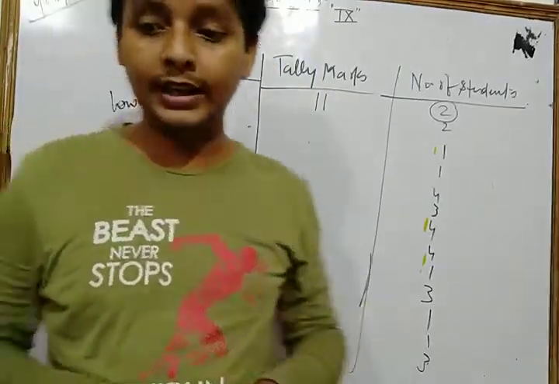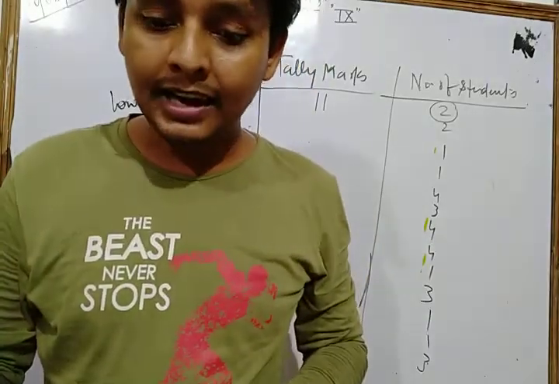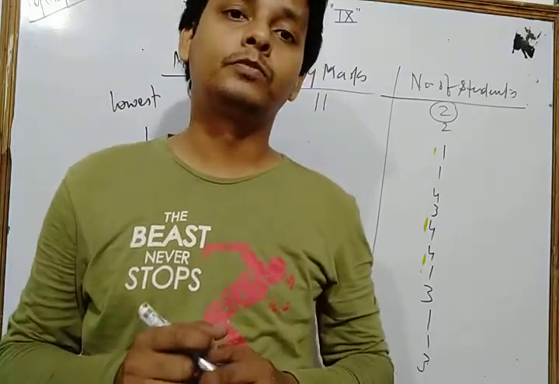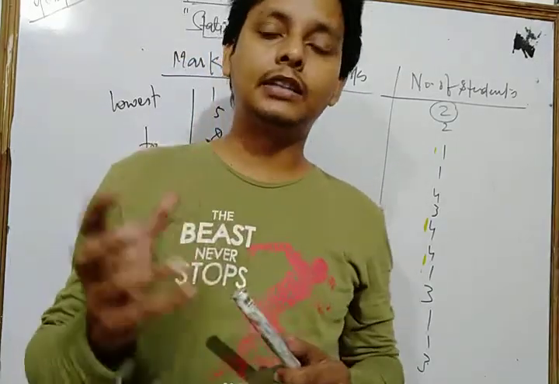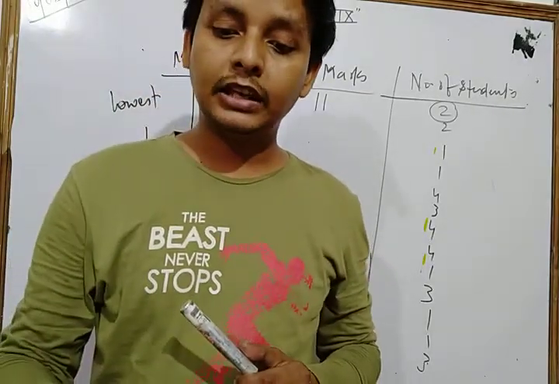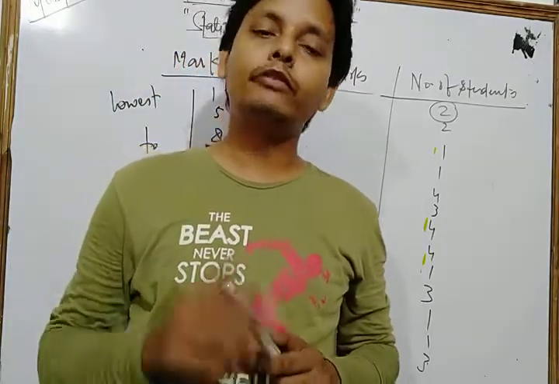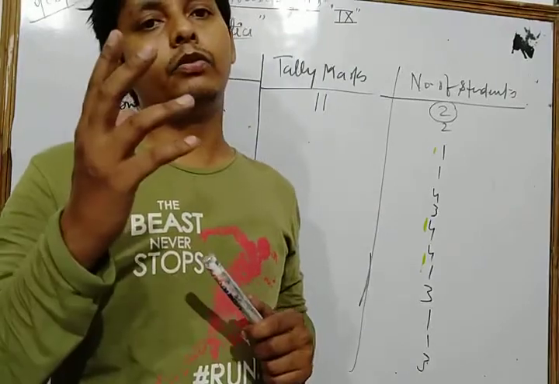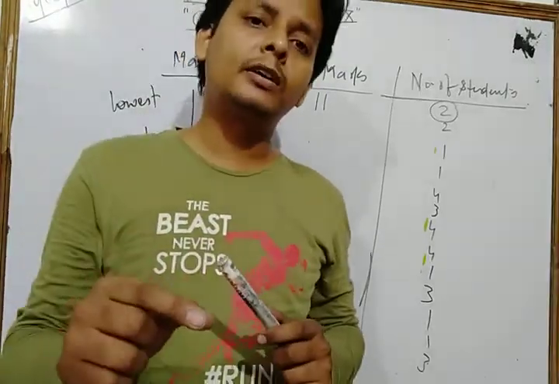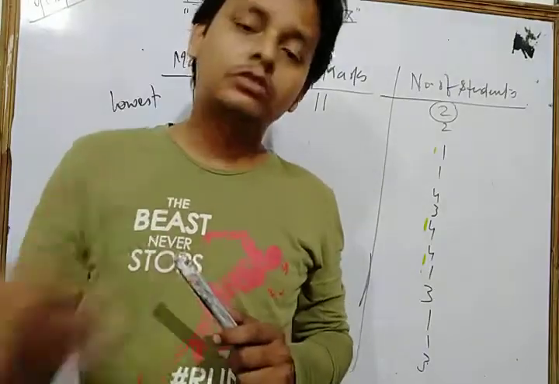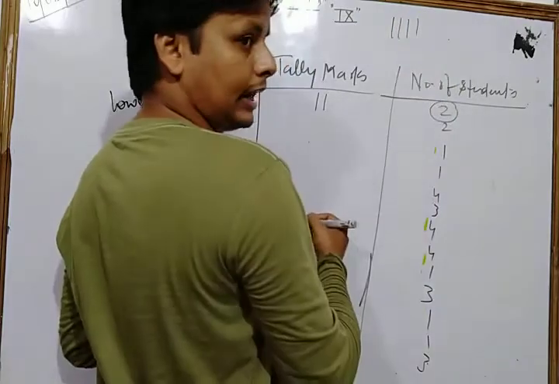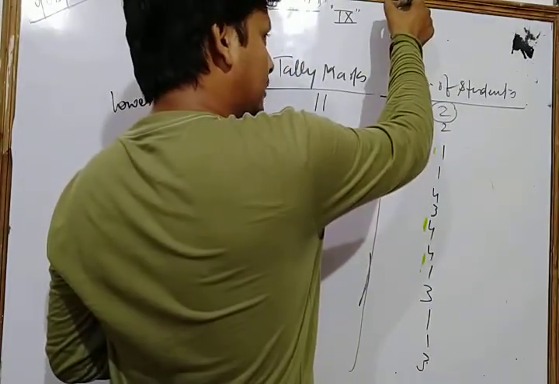Now to facilitate counting, we record tally marks in bunches of 5. The fifth tally mark is drawn diagonally across the first 4. Suppose we write 4 tally marks, then the fifth tally mark is drawn diagonally across the 4 bars.